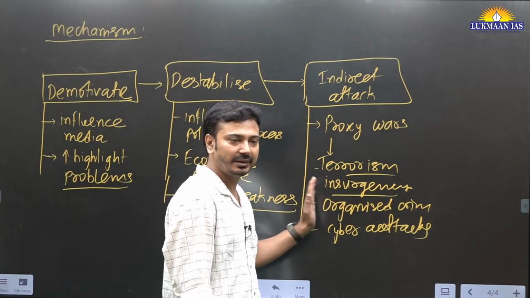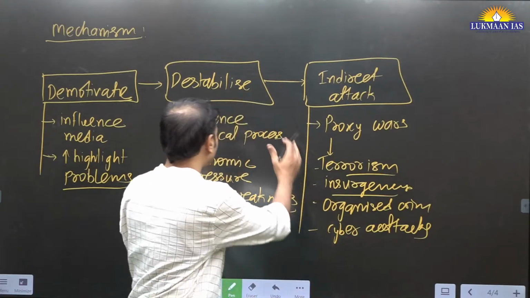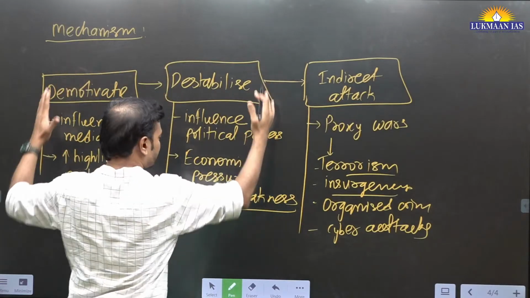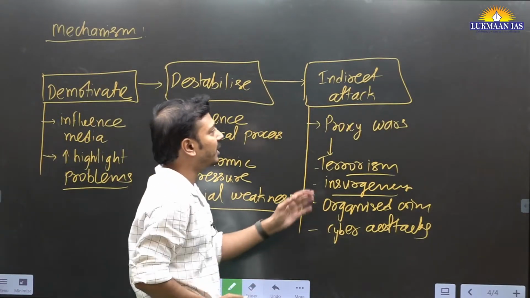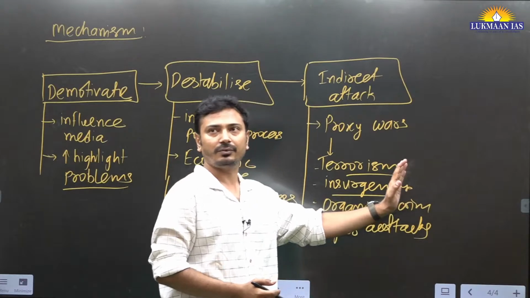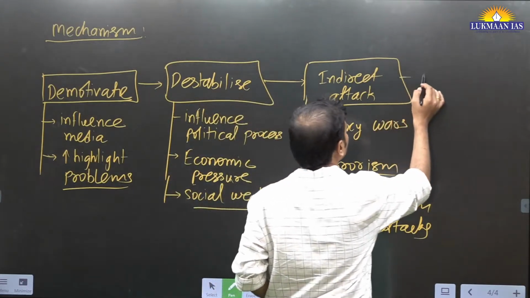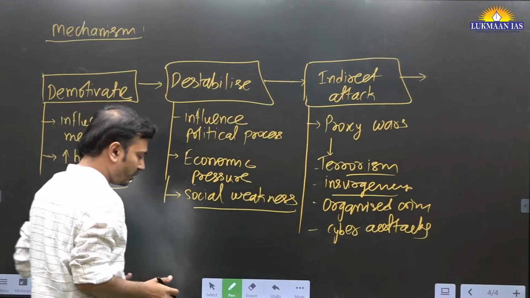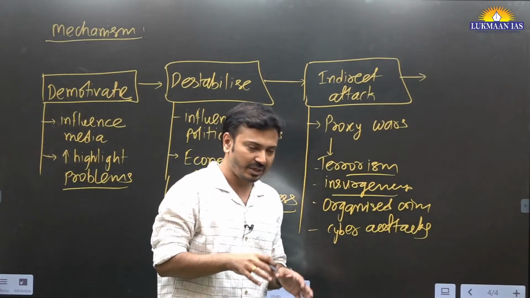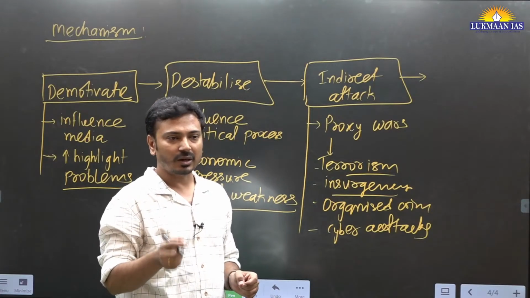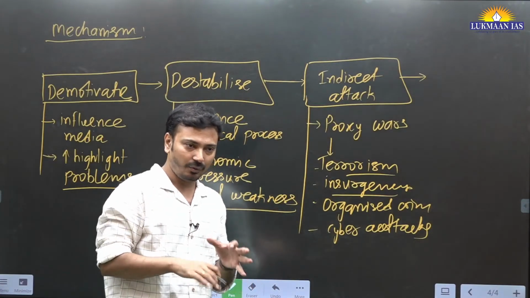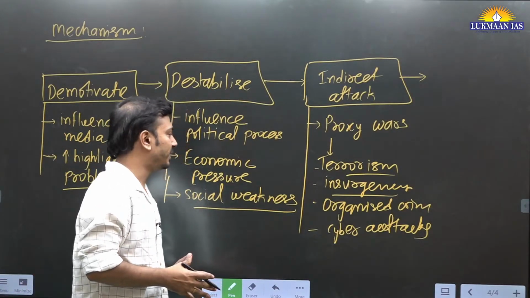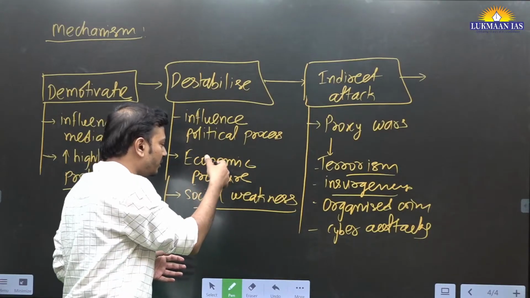The impact has now started to show. Up to here the impact was not visible. With destabilize and demotivate, the impact was not visible. Here the impact of that warfare will show. Okay, here we should understand and relate how Pakistan or Pakistan-based non-state actors or the Chinese state are playing proxy war, and how it is actually affecting the country through economic pressure.